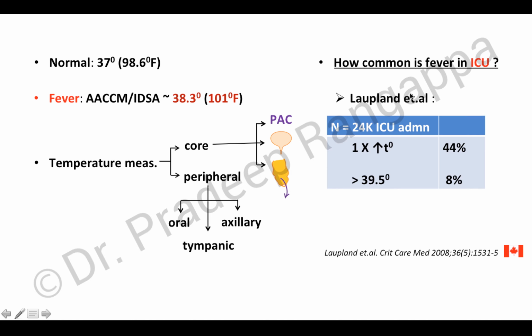So the next question is, how common is fever in ICU? In a study by Laupland et al., where he looked at 24,000 ICU admissions, around 44% of the patients had at least one episode of fever during their stay in ICU, and around 8% of the patients had temperature more than 39.5 degrees centigrade. It was found that patients who had temperature more than 39.5 degrees had increased mortality. The mortality was up to 20% as compared to 12% in patients who had temperature less than 39.5 degrees.